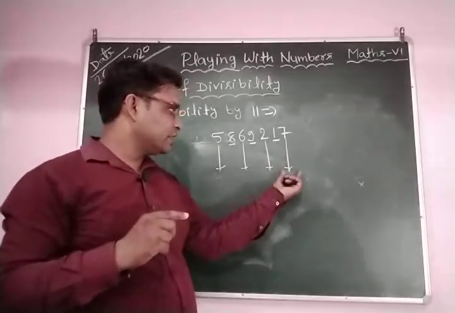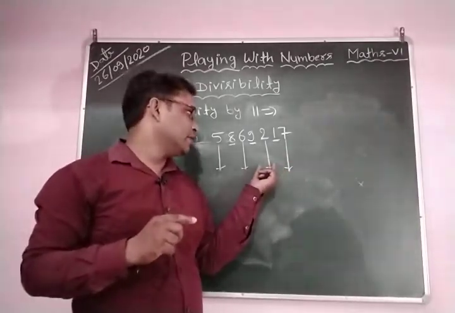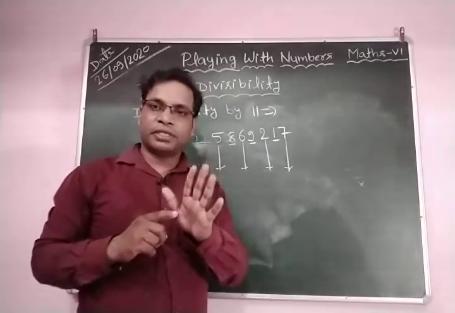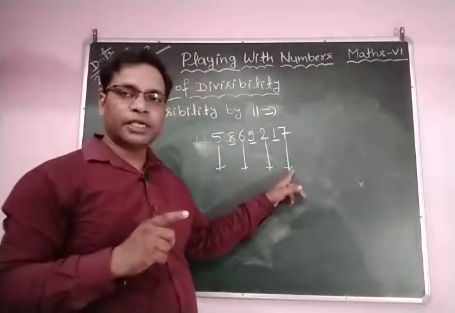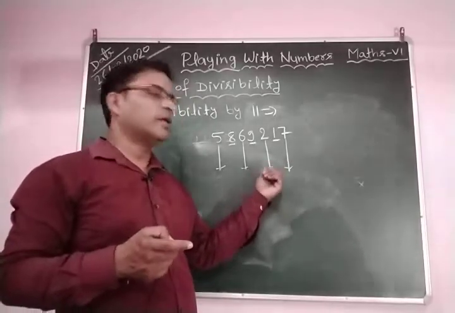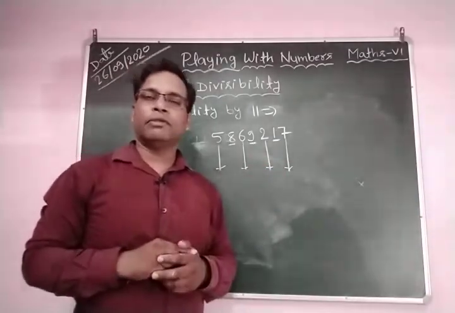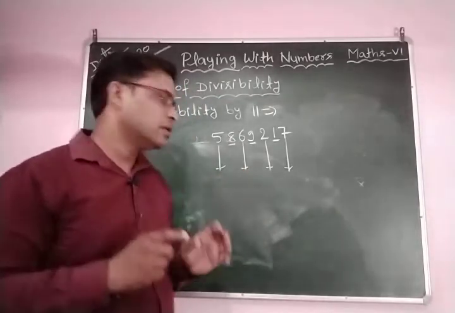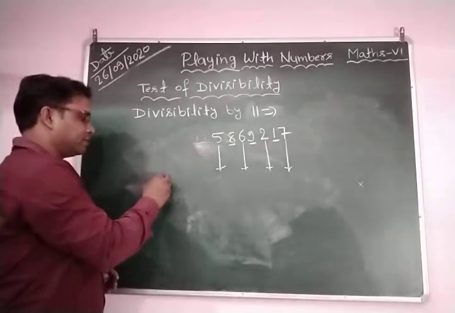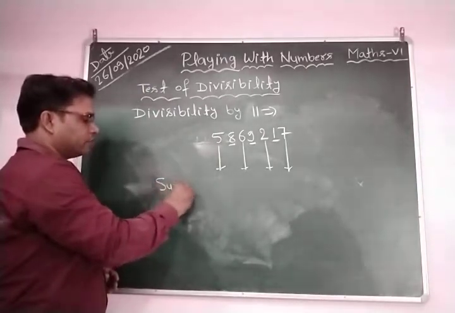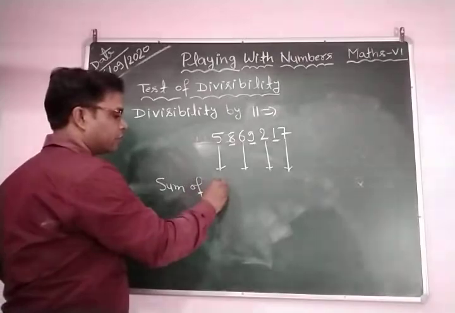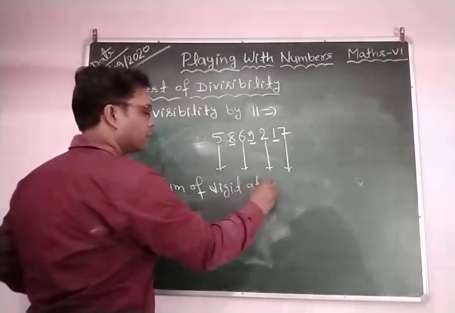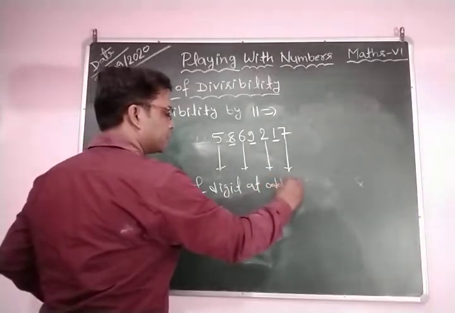And this is odd place digit. So you start from the right hand side with odd place, then even place, odd place, even place, odd place, even place. First you find the sum of digits at odd places. Here we can write the sum of digits at odd places.